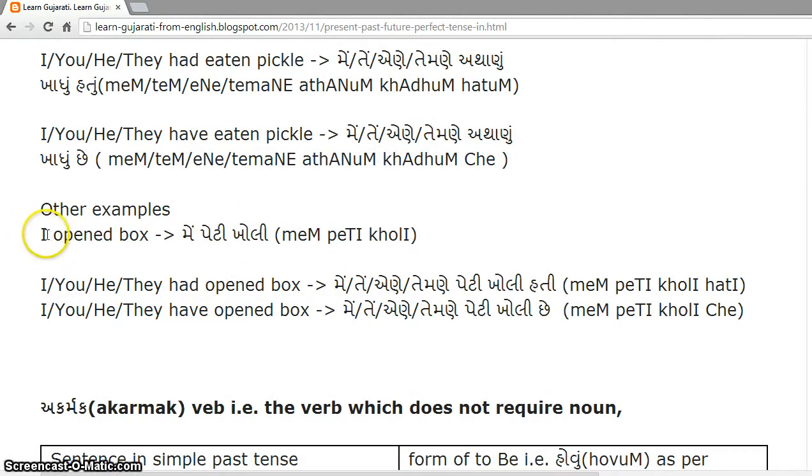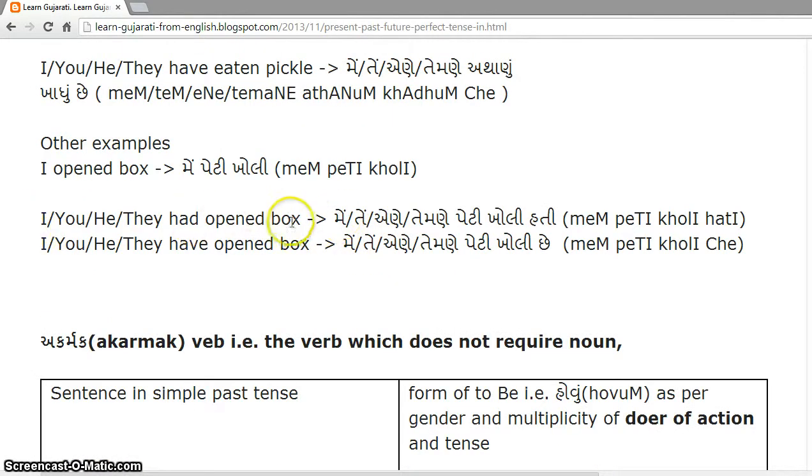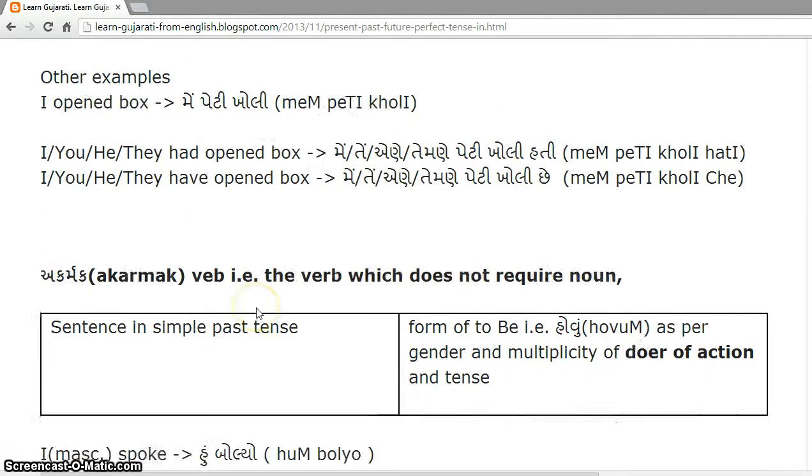Another example, I opened box, मैं पेटी खोली. So in past perfect tense, it will be पेटी खोली હતી. In present perfect tense, it will be पेटी खोली છે. So I had opened box, मैं पेटी खोली હતી. You had opened box, તે પેટી ખોલી હતી, etc. Similarly, he has opened box, એણે પેટી ખોલી છે. They have opened box, તેમણે પેટી ખોલી છે, etc.